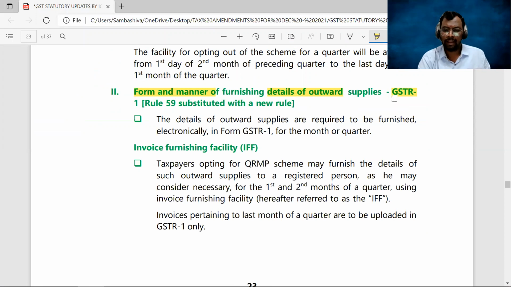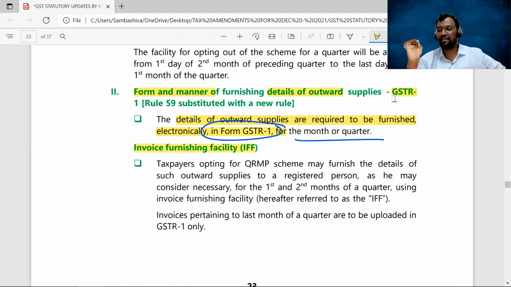I have said all, the details of outward supplies are required to be furnished in the form number GSTR 1 for the month or the quarter. And the second option you have is the invoice furnishing facility. Taxpayers who opted for the QRMP scheme may furnish the details of outward supplies as they may consider necessary for the first and second month of the quarter using IFF, the invoice furnishing facility. And with respect to the last month of the quarter, that will be uploaded in the GSTR 1.